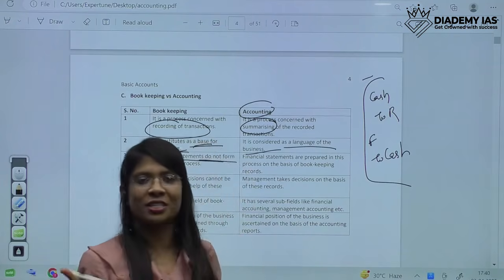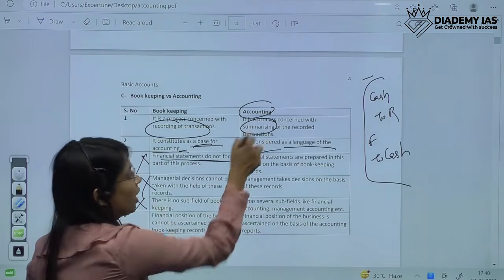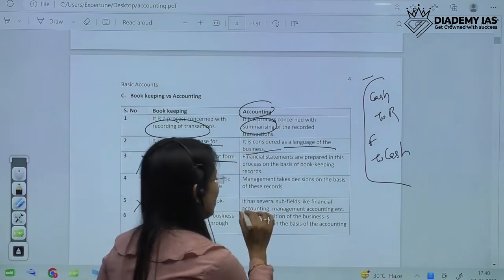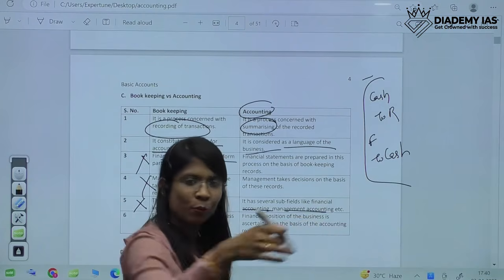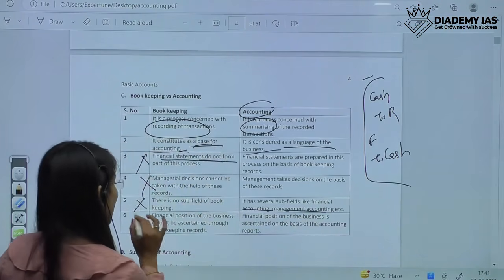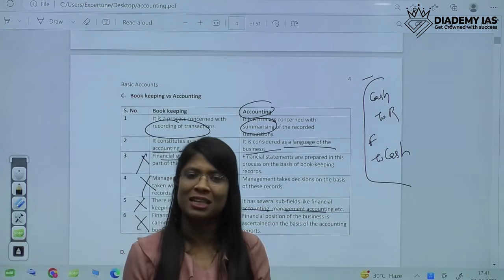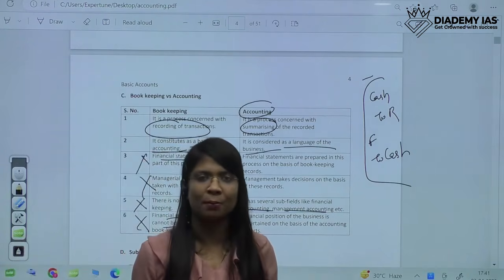So no managerial decision can be taken on this basis. There is no subfield. Accounting has certain subfields like financial accounting and management accounting, which we'll discuss. But there are no subfields of bookkeeping. And no financial position can be ascertained. That's but obvious. If financial records can't be made, financial position also can't be ascertained.